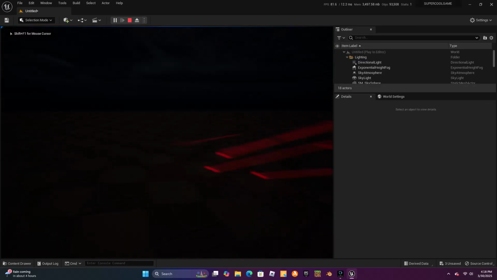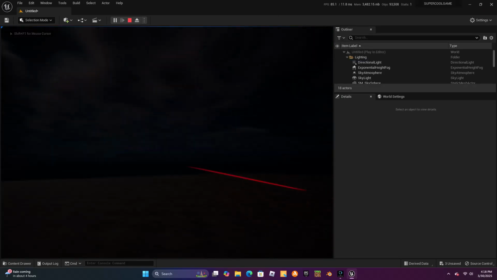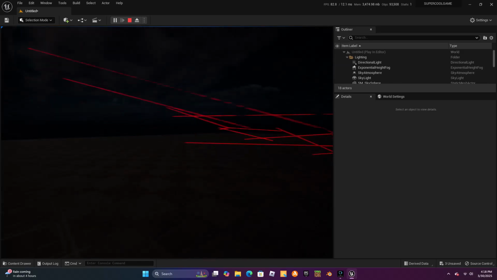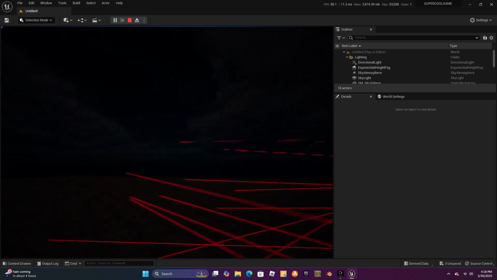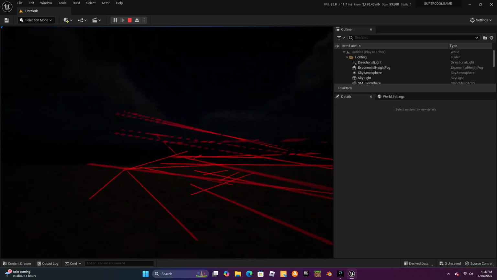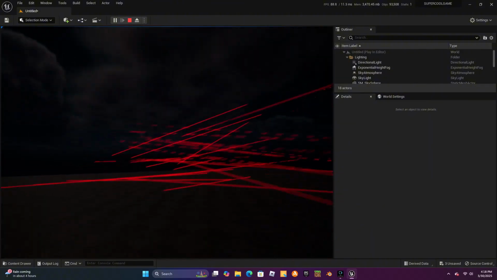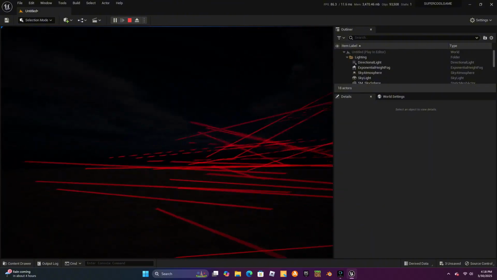Alright, now that we're in game, every time we hit E, we will shoot out a line trace. This checks if we are able to hit something. If it does hit something, it'll do an action. All the red lines look really cool, but we will have to get rid of them later.